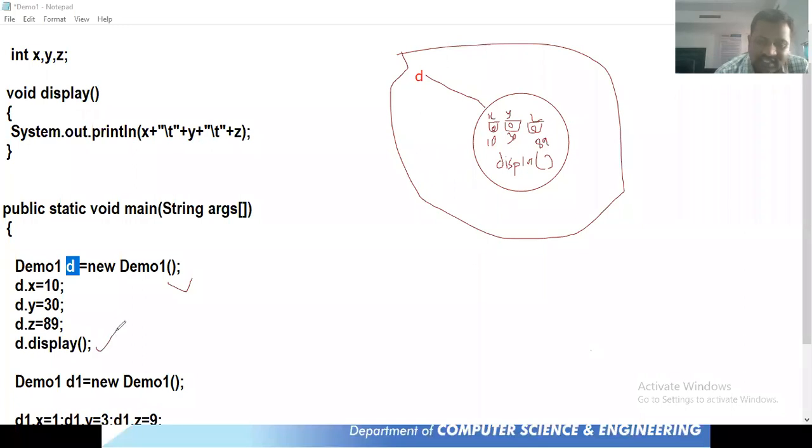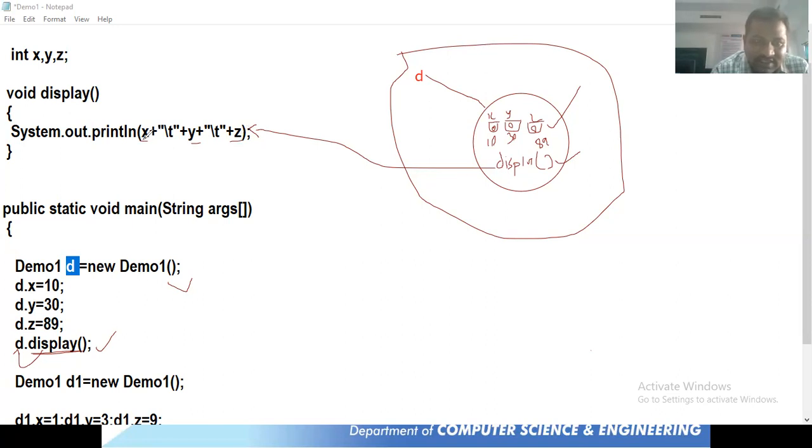After that, immediately they're calling this display method. Based on which object are they calling the display method? d, right? So they are calling the instance method display with respect to the d object, and d already contains instance variables. Inside this display function, there exists one instruction: System.out.println of x, y, z.